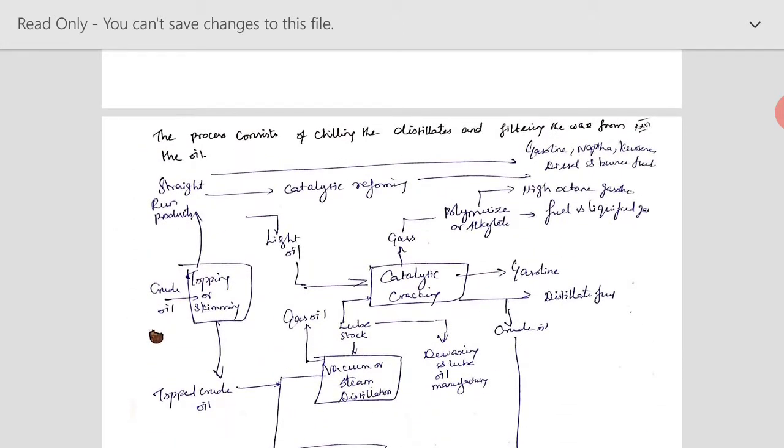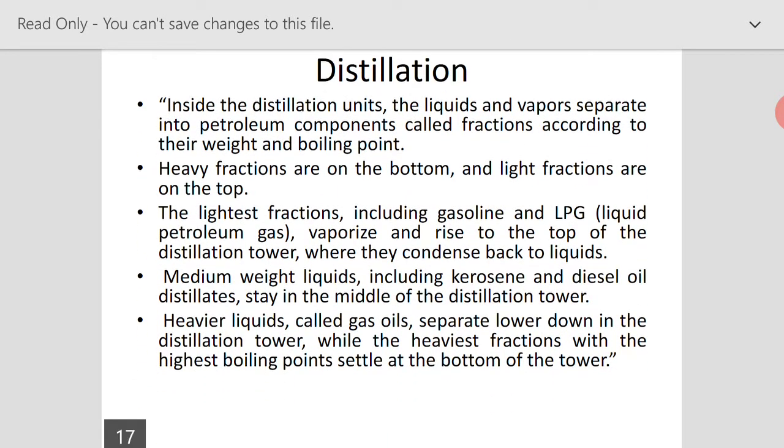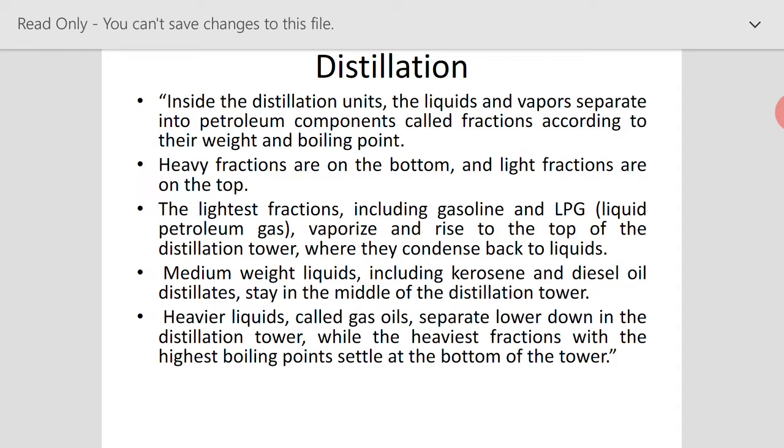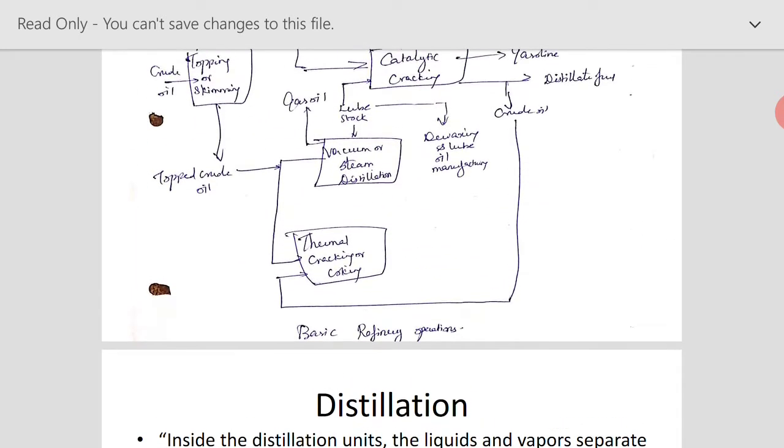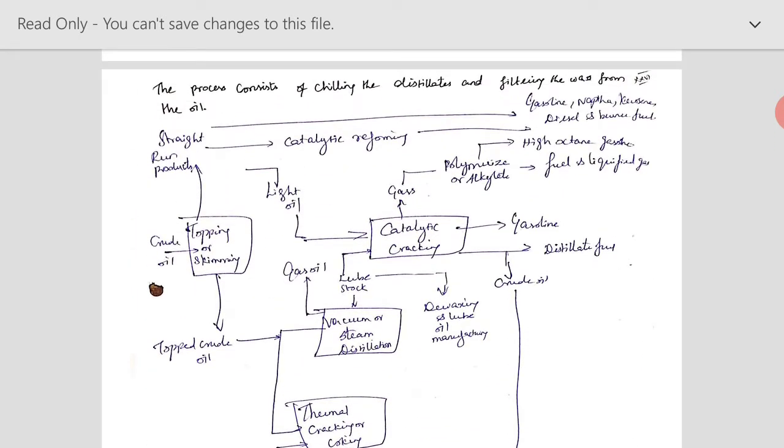From the topping, that is the distillation unit, you get straight-run products. Why? Because all the lighter fractions will be at the top and can be easily removed. That's why you get gasoline, kerosene, naphtha, etc. at the top. As I already said, the gasoline and LPG will be at the top and can be easily condensed back to liquids, while the medium weight liquids like kerosene and diesel oil distillates stay in the middle of the distillation tower, as you can see here.